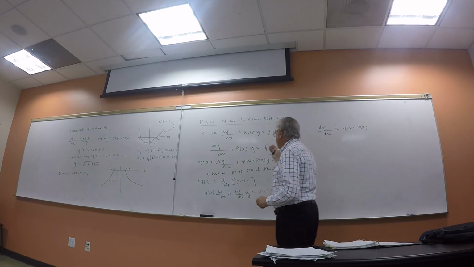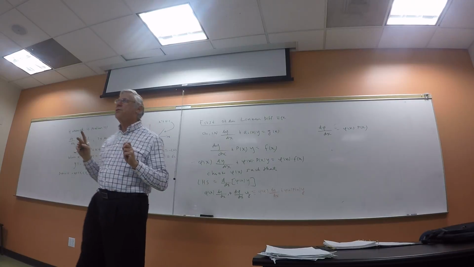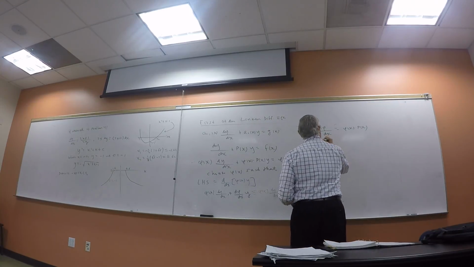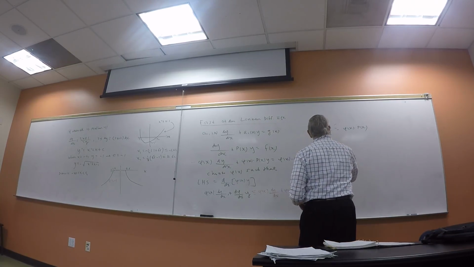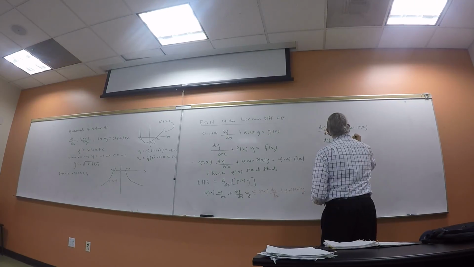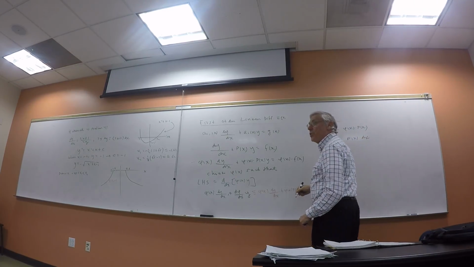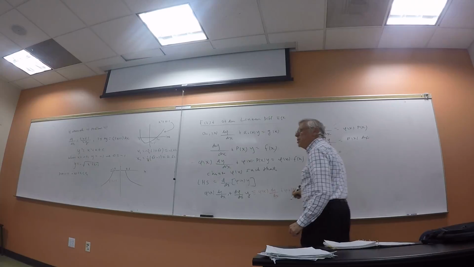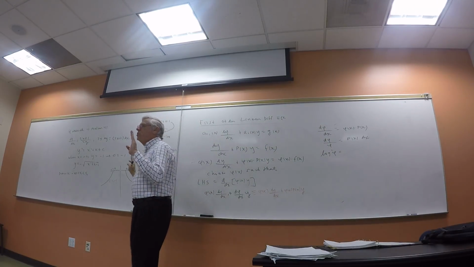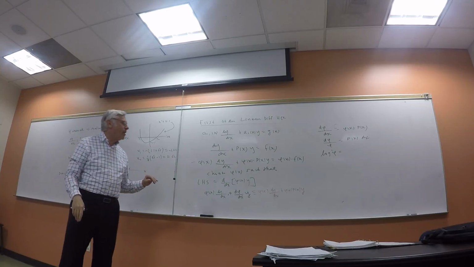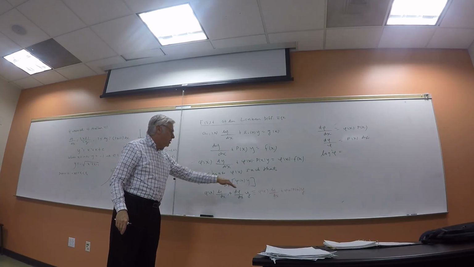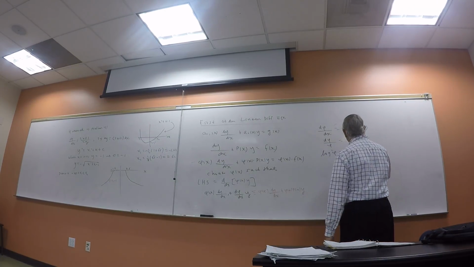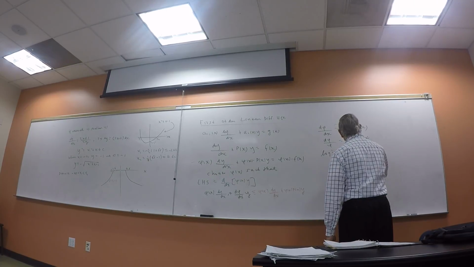Now remember, f of x is given, p of x is given. The only unknown here is phi, and that's my integrating factor. Well, that's variable separable, right? So this becomes the differential of phi divided by phi equals p of x dx. Everybody can integrate 1 over phi d phi, that's just the natural logarithm of phi. And over here, I don't need the most general solution with the arbitrary constant because I want to choose the simplest phi of x that I can find. Any phi of x that will work as an integrating factor is fine. So log of phi is the integral of p of x dx.